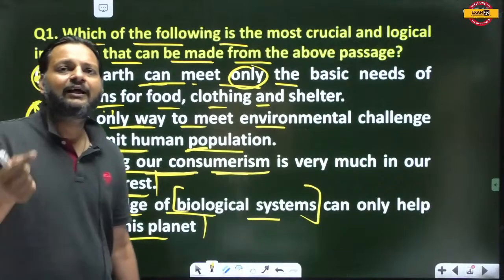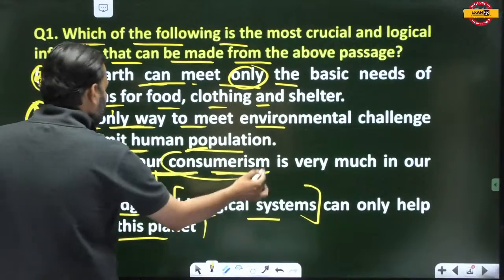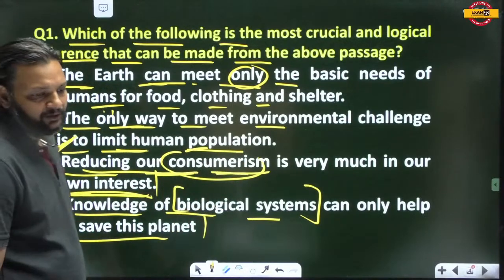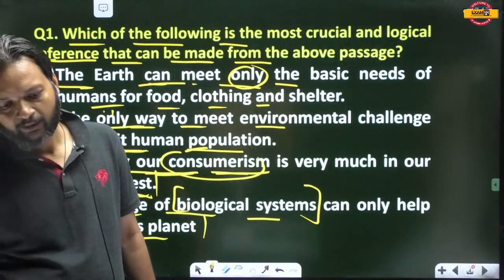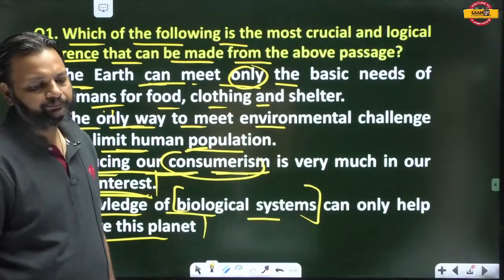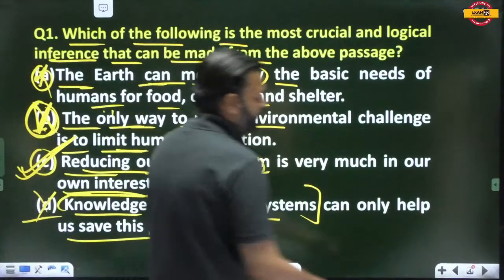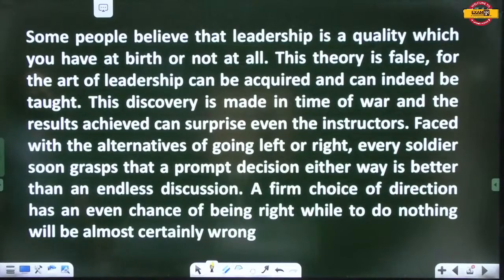In two-three lines it has been mentioned that reducing consumerism is in our own interest. So C will be the correct answer. C is the correct answer. Let's move towards passage number 2. Read this passage.